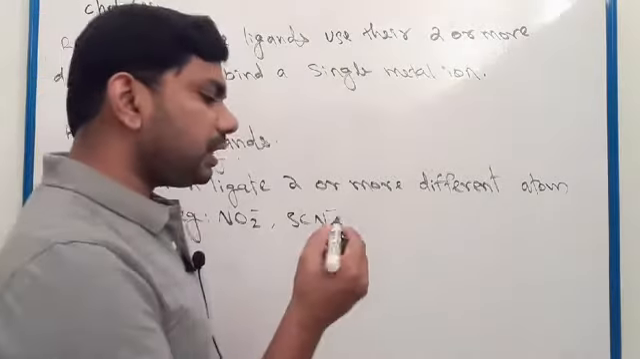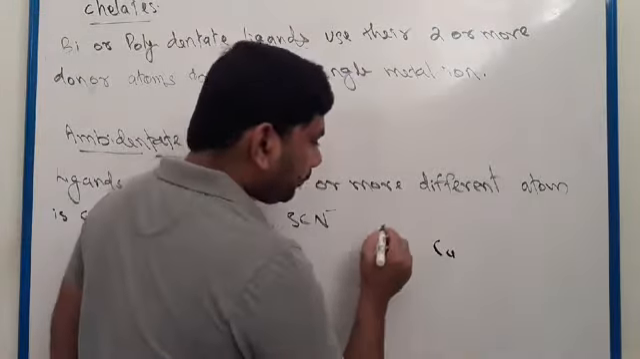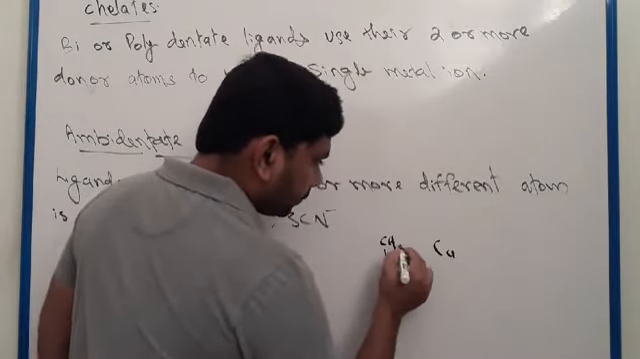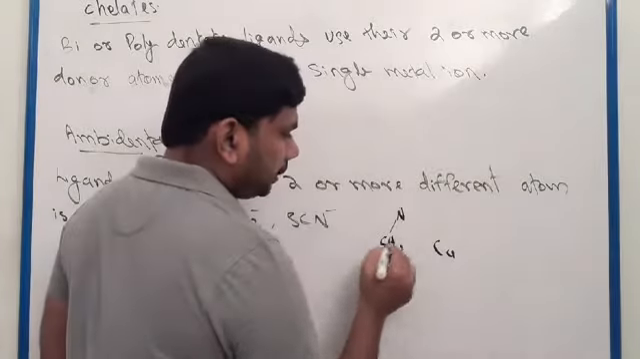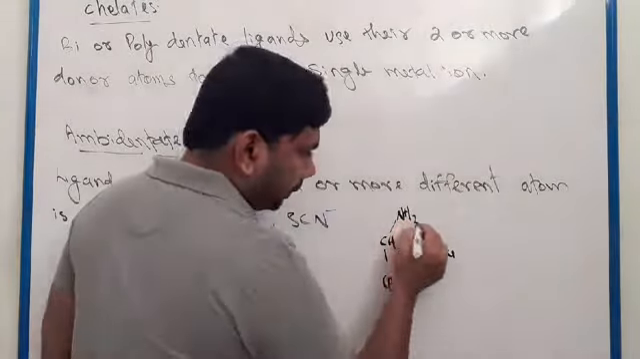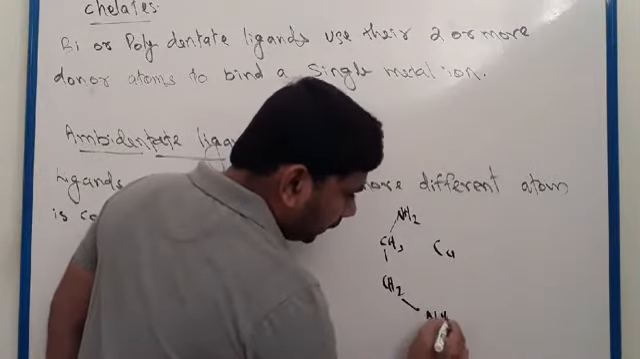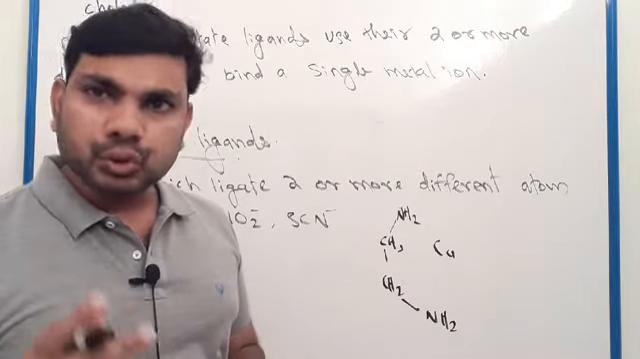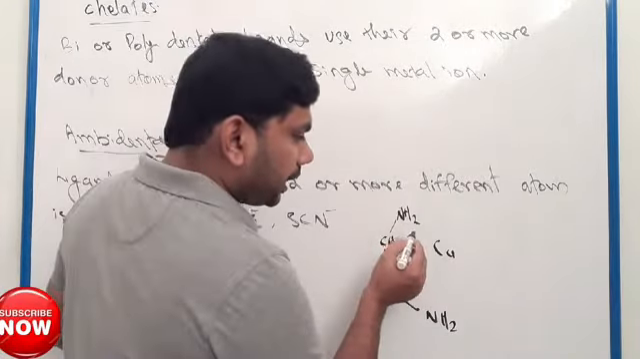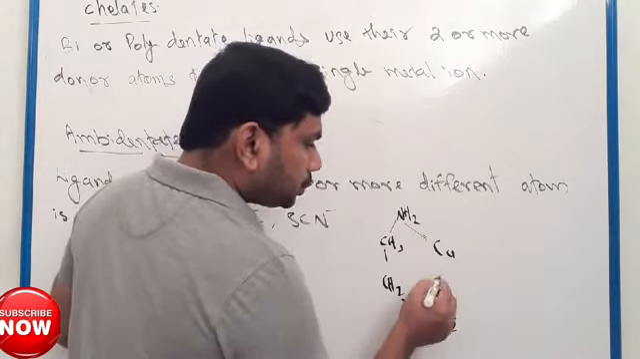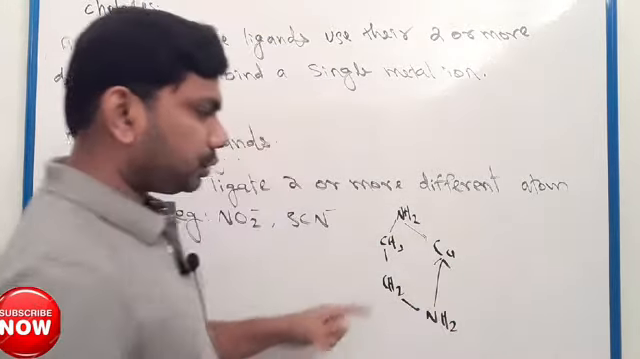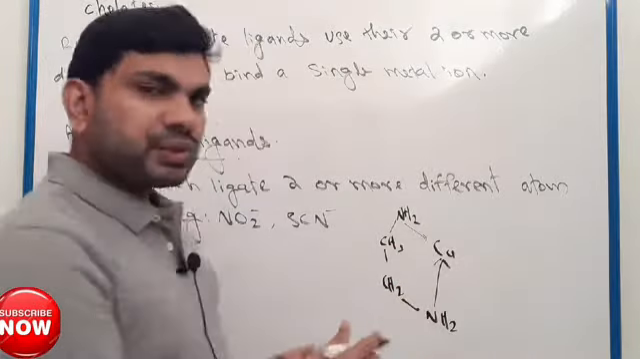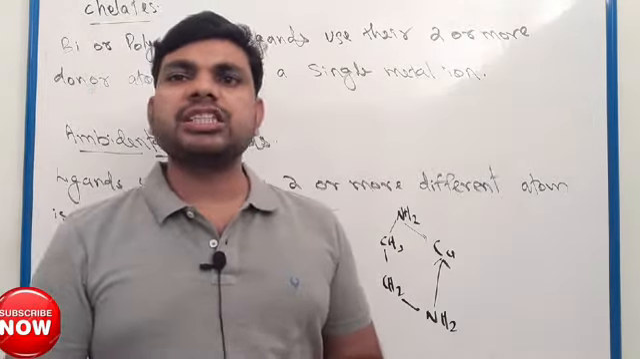For example, you can see here copper, and here ethylene diamine. You know ethylene diamine is a bidentate ligand. It consists of two donor atoms. Both donor atoms donate electron pairs to a single metal atom and form a ring structure. This type of ring structure is called a chelate.